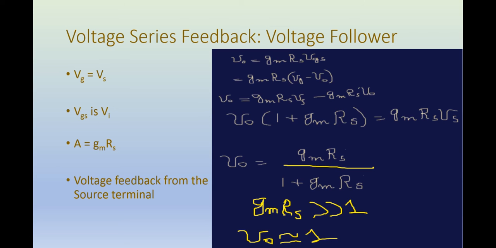Then we get V0 into 1 plus GmRs is equal to GmRs into Vs, and finally we get the equation for V0, which is GmRs divided by 1 plus GmRs into Vs. Now if this gain GmRs, which is equal to A, is much greater than 1, then V0 simply becomes equal to Vs. So we have unity gain.